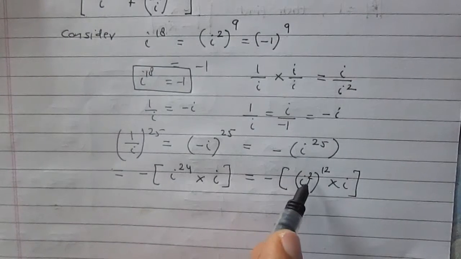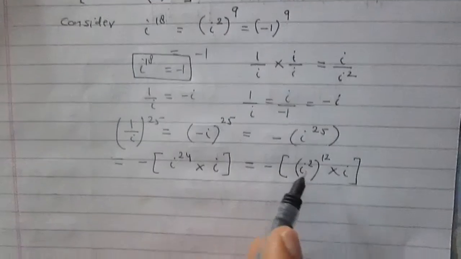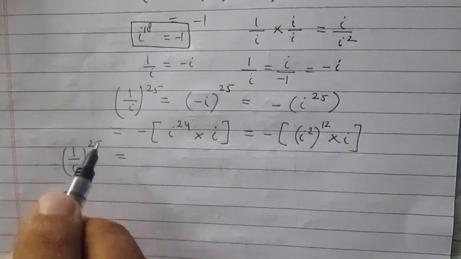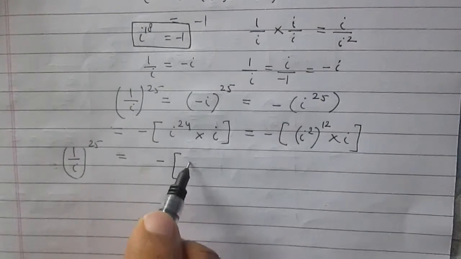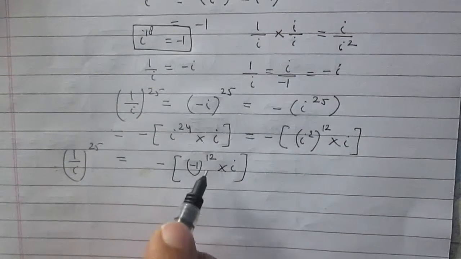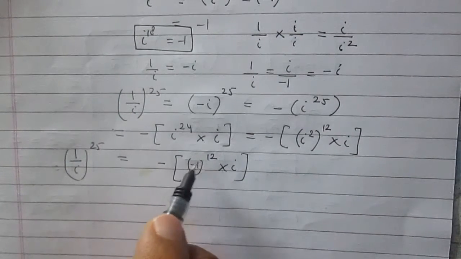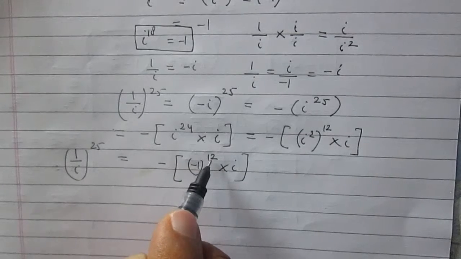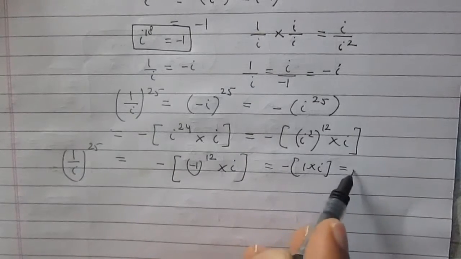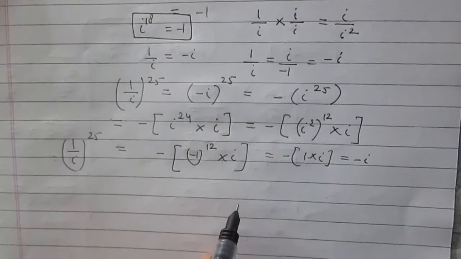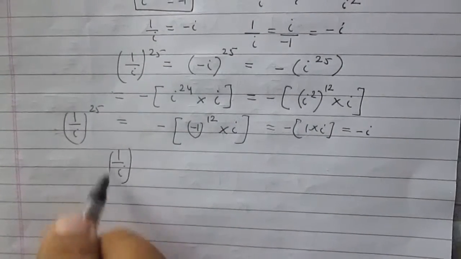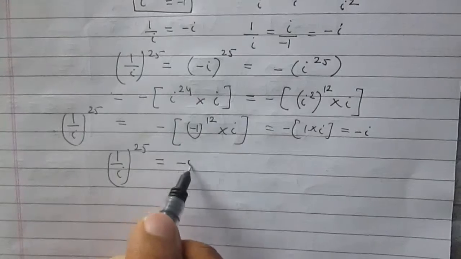We know that i^2 is minus 1. So 1 upon i^25 will become minus of (-1)^12 into i. Since 12 is an even number, (-1)^12 will be 1. So minus of 1, and finally it is minus i. So in this way you have found that 1 upon i^25 is minus of i.